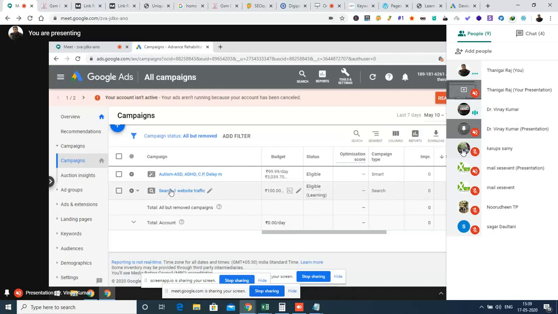Suppose I want to run an ad, how can I do that? You have to change the status to start. Click the drop down option and enable. That's all. You can change the budget, the timing and all those elements. Here also I can change? Yes, here also you can change.